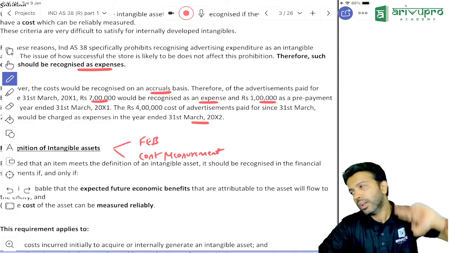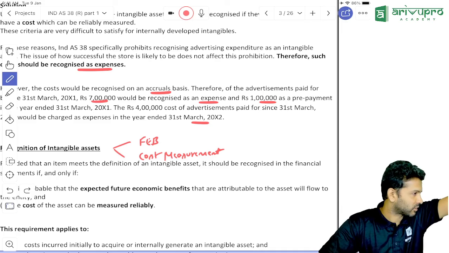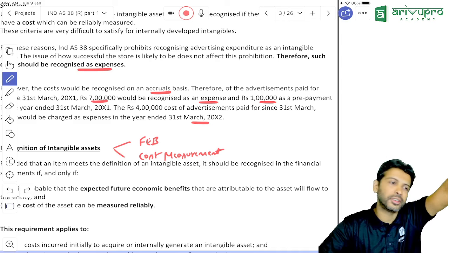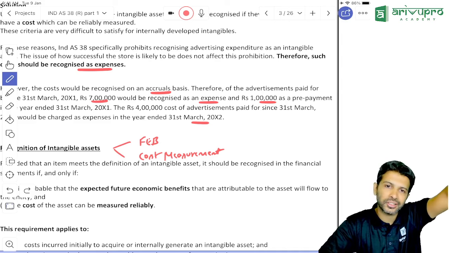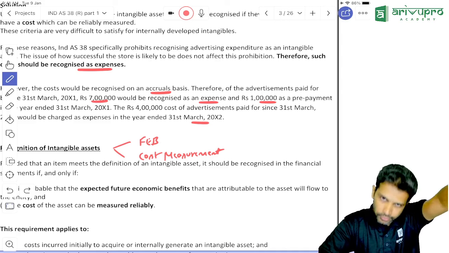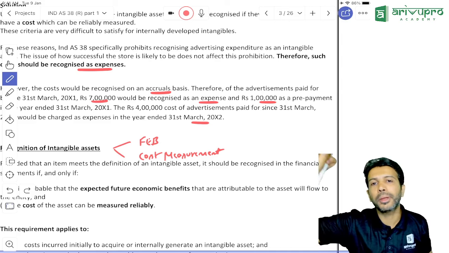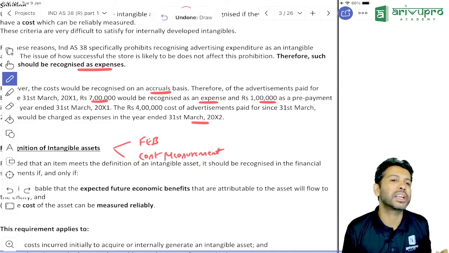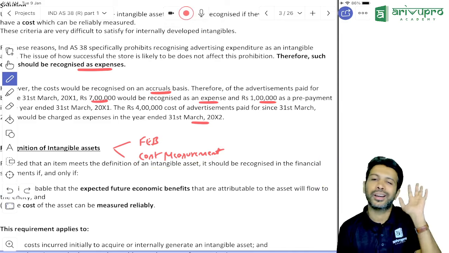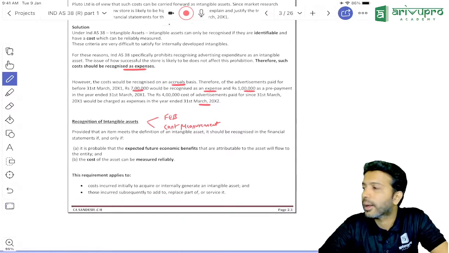Second one, it should be a non-monetary asset. Third one, without physical substance. Those are the 3 definition criteria. Two RC as in recognition criteria being FEB, future economic benefits, and cost measurement, meaning cost of the intangible asset, you should be able to measure it reliably. Done, people?